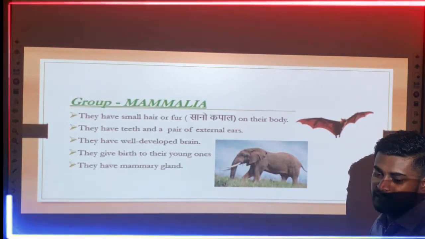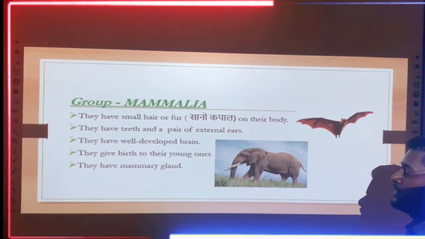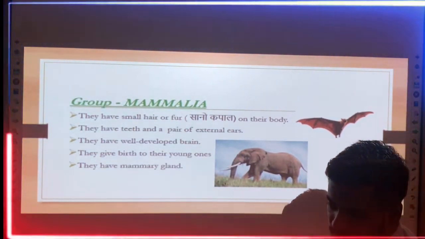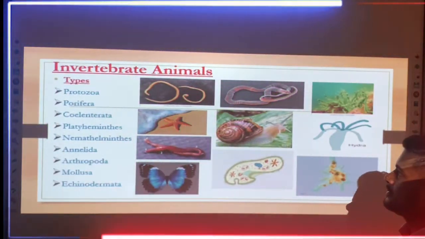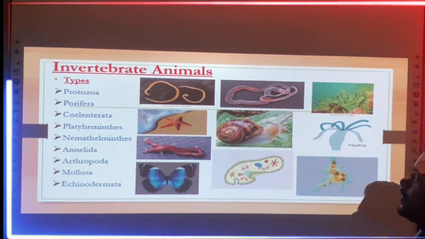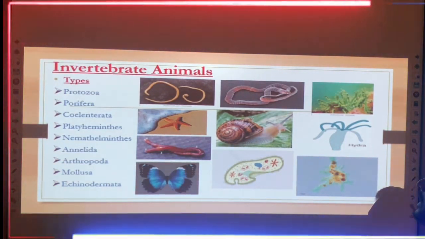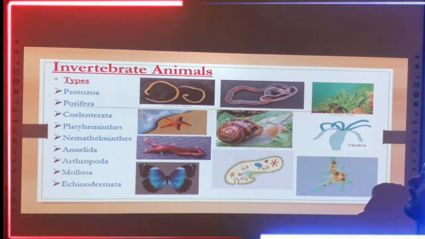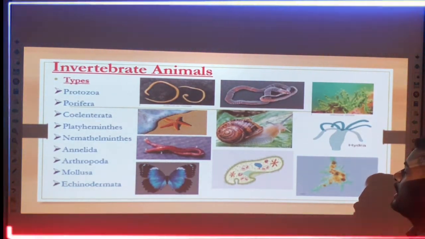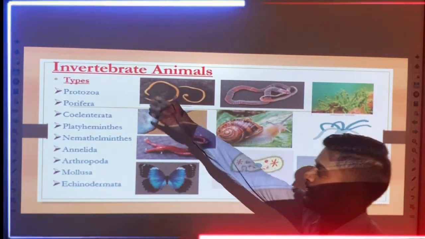And the next slide is related to the invertebrate, that means the types of the invertebrate animals. So next slide. Invertebrate animals. In this slide, you have seen the different types of the animals. But after finishing this lesson, you will know which one of the animals belongs to which one of these groups.